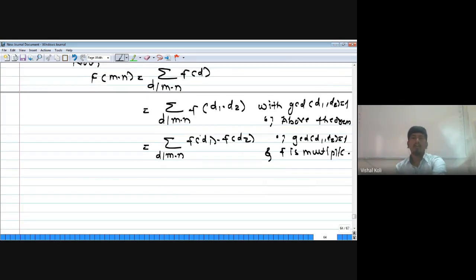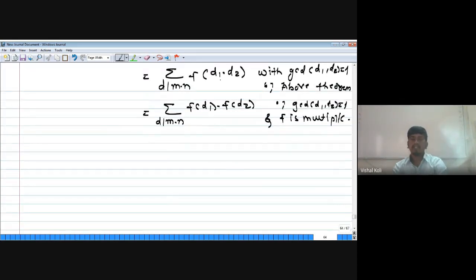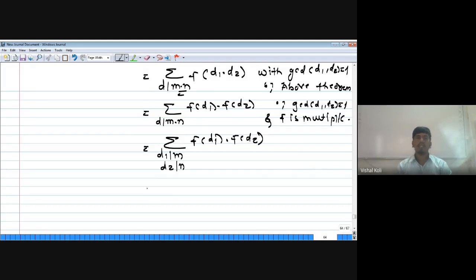If d1 into d2 is a divisor of an integer m into n and GCD of m, n equal to 1, then d1 divides m and d2 divides n. Therefore this sum is over d1 divides m and d2 divides n of f of d1 into f of d2. Now this sum can be written as summation over d1 divides m of f of d1 into summation over d2 divides n of f of d2.